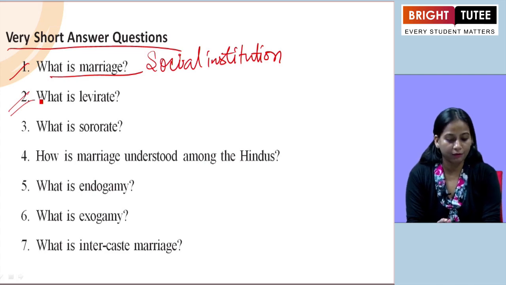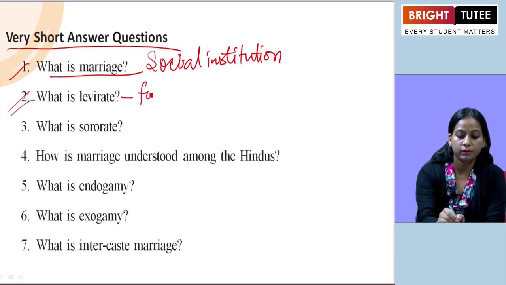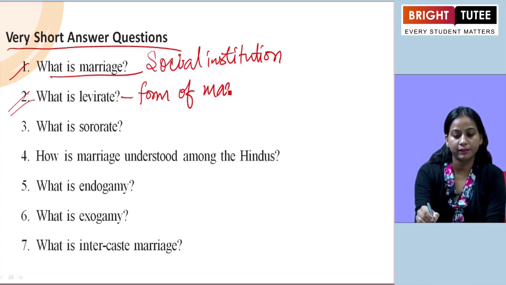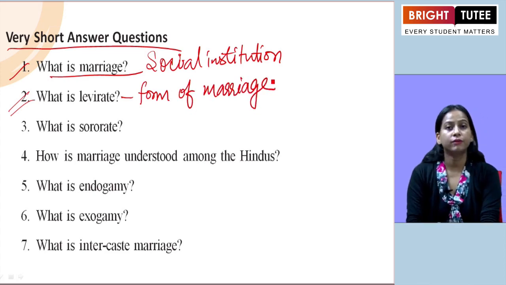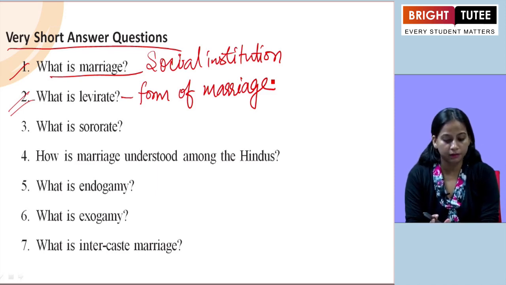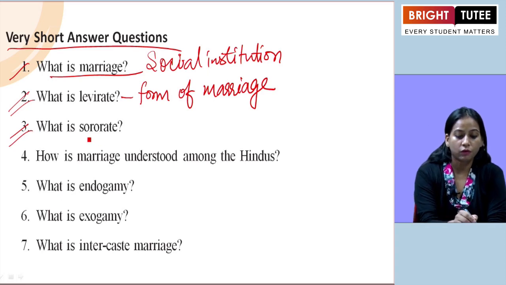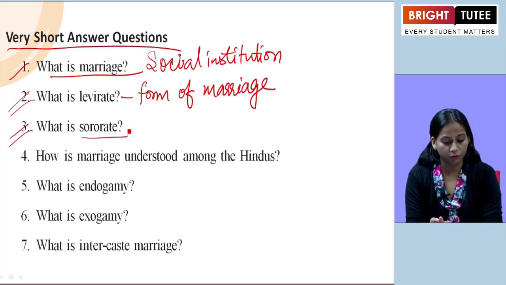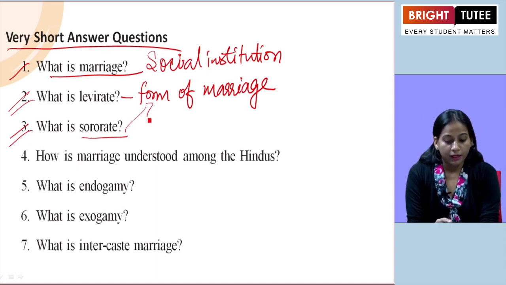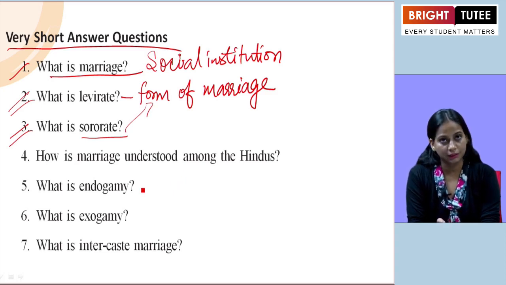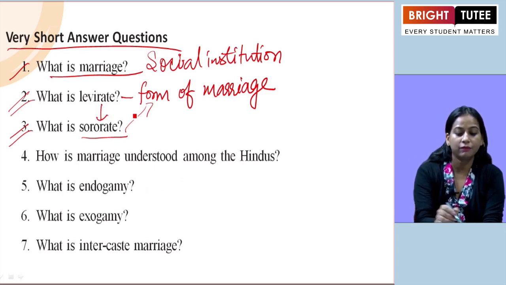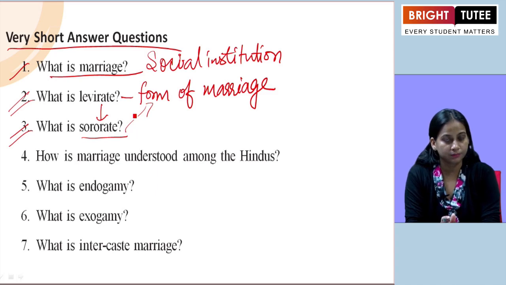The second one they have asked, what is levirate? Levirate meaning we have to define, it is also a form of marriage. Levirate is a form of marriage in which a woman marries the younger brother of her dead husband. So that is also one of the practices under marriage. The third one they have asked, what is sororate? We need to define, it is also a form of marriage, in which a man after his wife's death marries his wife's sister. So both levirate and sororate are opposite to each other.